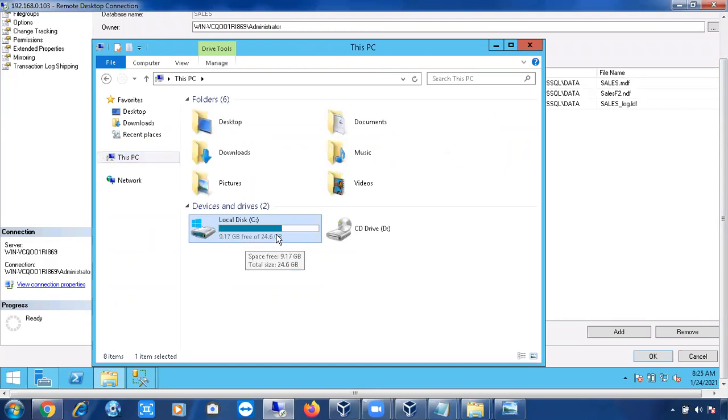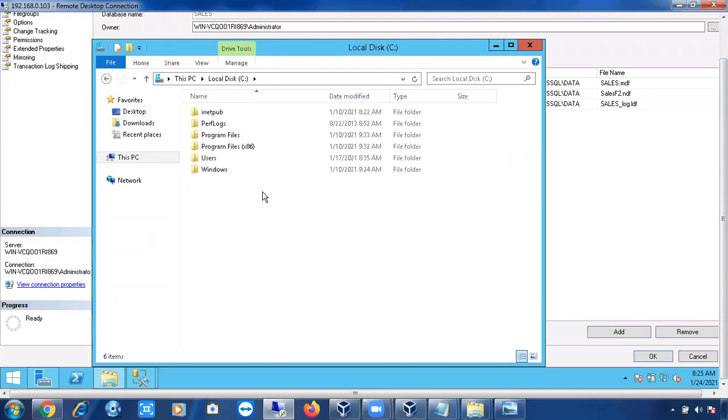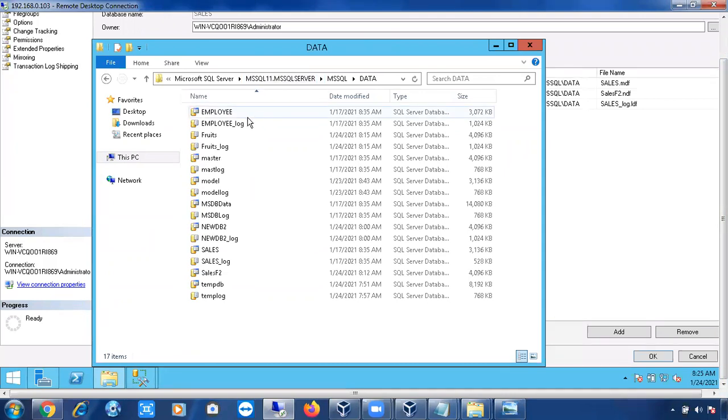Once the free space is completed in the C drive, in such a case there is no chance of auto growth for this database, right? Why? Because it completely used the free space. It cannot grow beyond that, right? There is no free space to grow. In such a case, the data file will be full. Usually if the data file is full, we are going to get a data file full error. If the log file is full, we are going to get a log file full error.